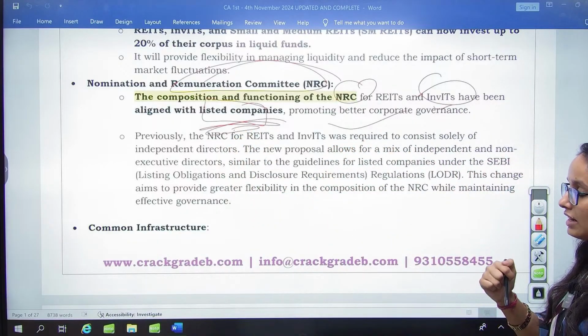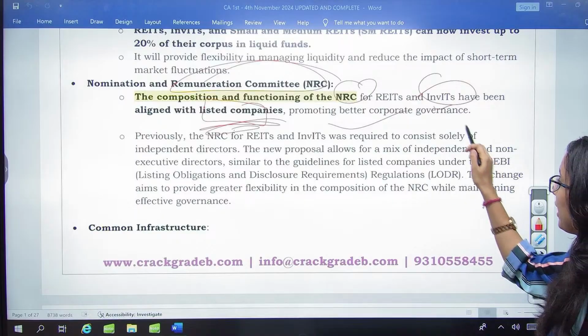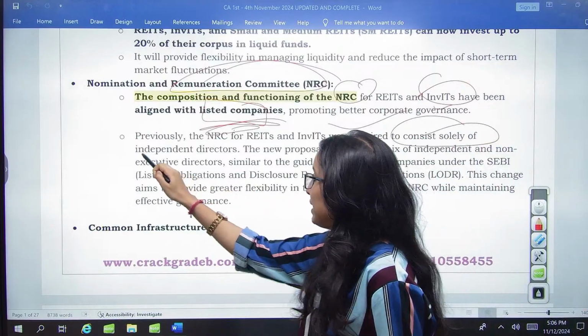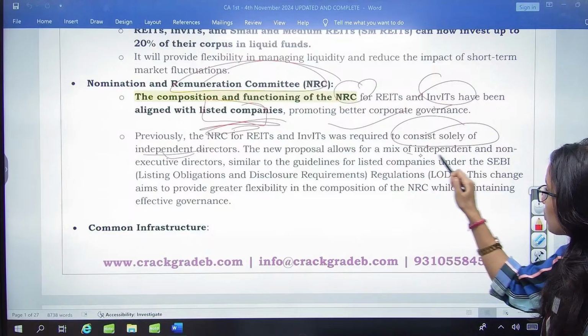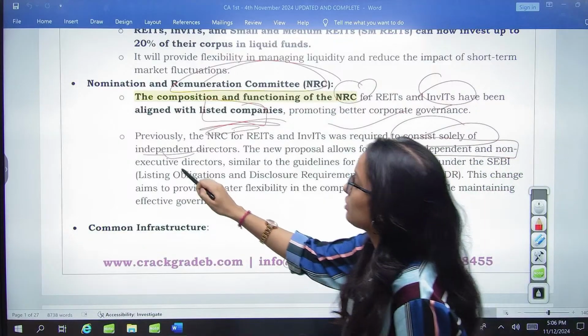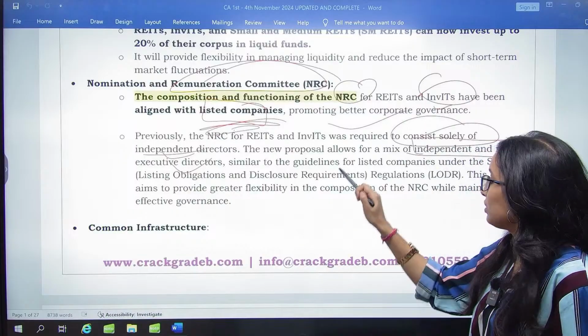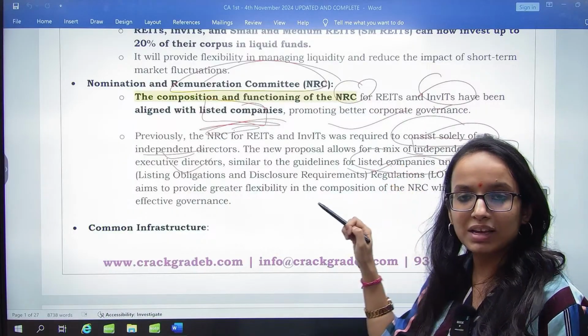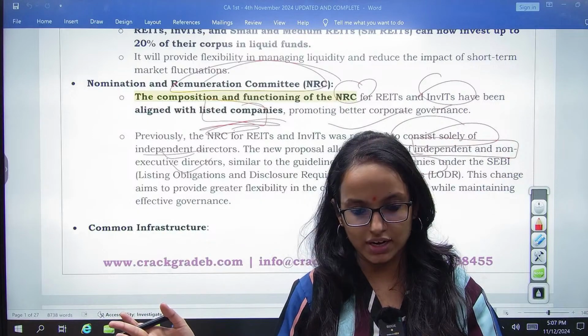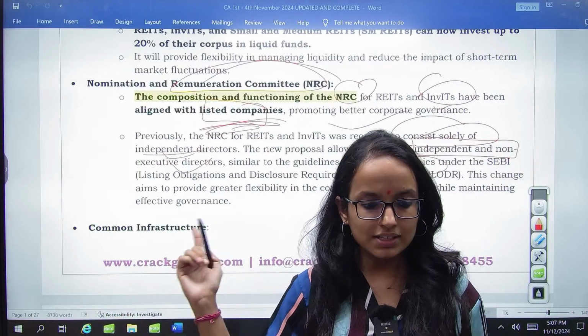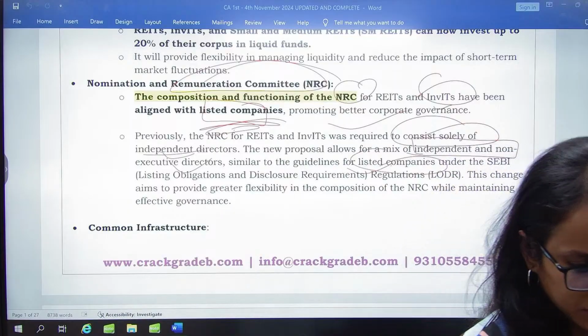Previously, the NRC for REITs and InvITs was required to consist solely of independent directors. But now, the new proposal says that a mix of independent and non-executive directors, which is similar to the guidelines given by SEBI for listed companies, can be there for REITs and InvITs. So, broadening the scope of the NRC for REITs and InvITs. This is again the next guideline.